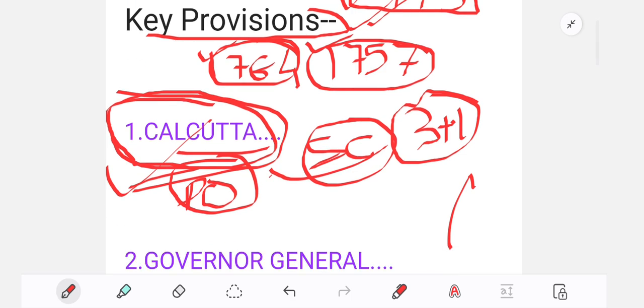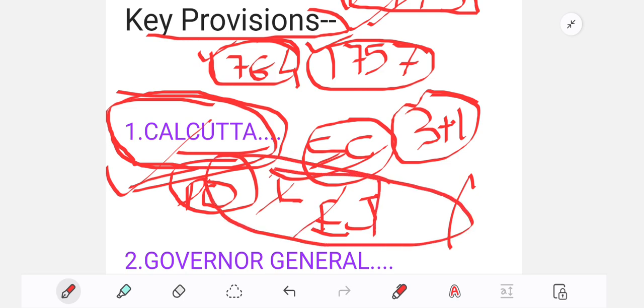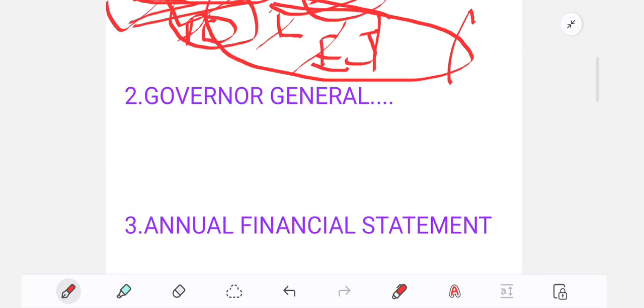Definitely, the 3 wings of government are legislature, executive and judiciary. Legislature is Vidhayika, executive is Karyapalika, and judiciary is Nyayapalika. So the first thing was the Supreme Court was established in India. Why? To administer justice in British India.